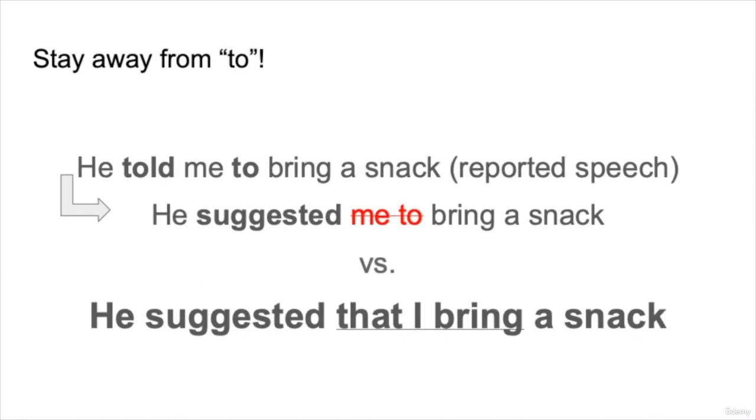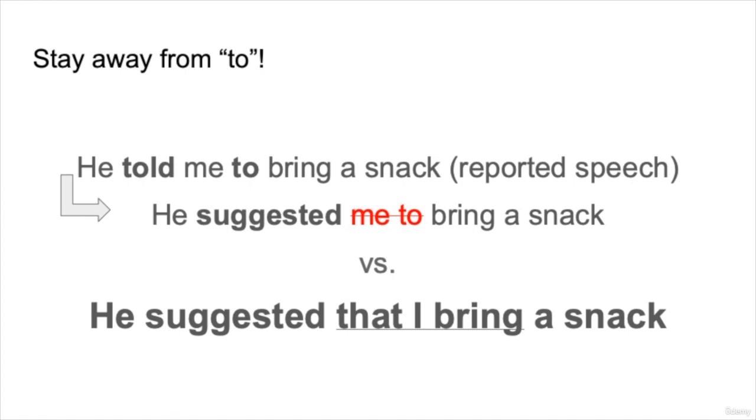I mentioned this before, but something to stay away from when using the subjunctive is to. So with all 5 of our words, sometimes you might want to use to, for example, like, he told me to bring a snack. But this is reported speech. And the subjunctive is a little bit different.